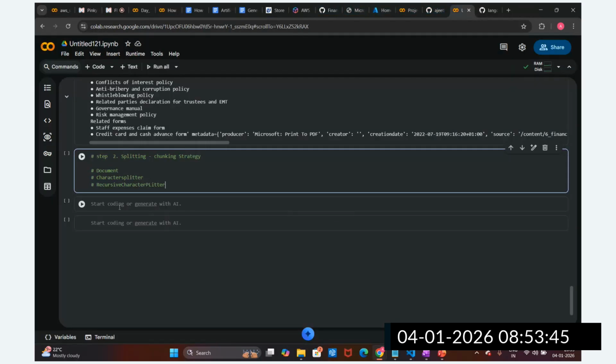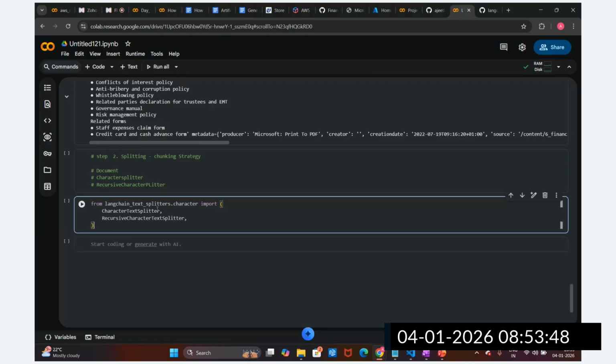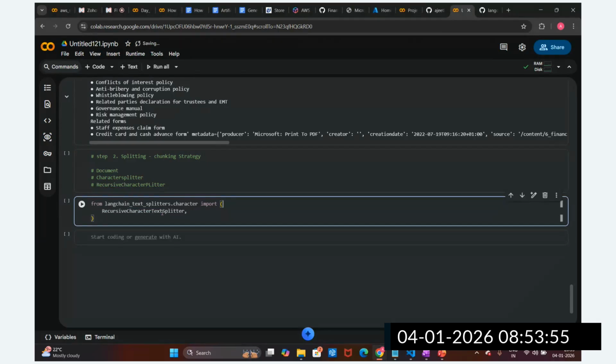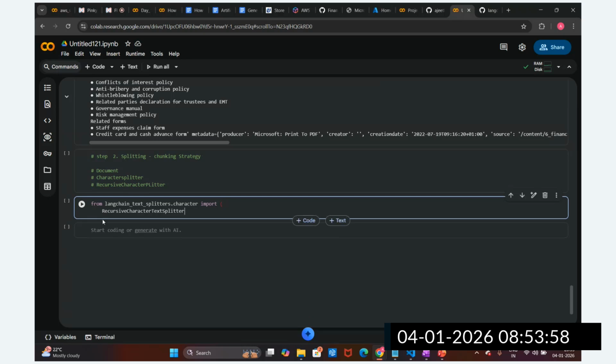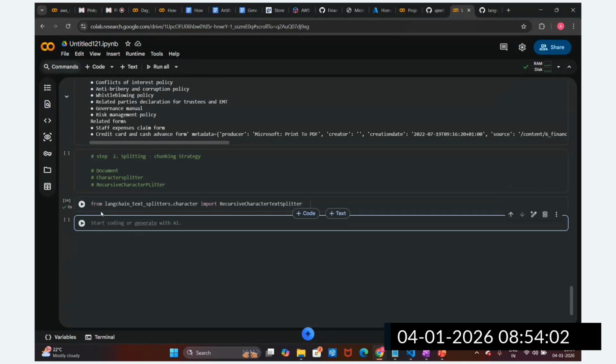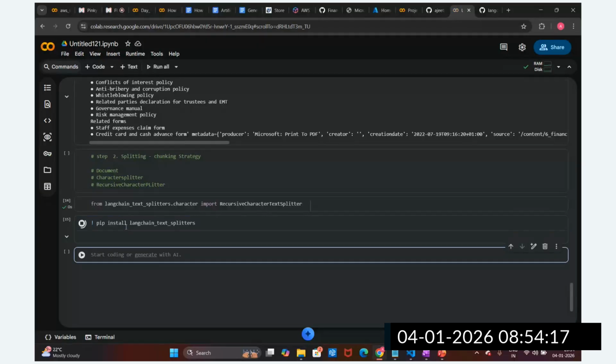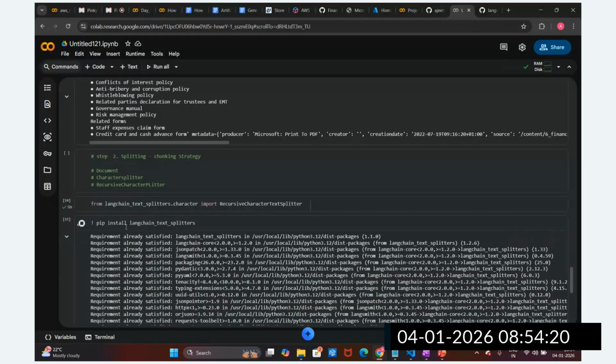This is how you can try with the character splitter and other types of splitter, guys. But as of now, I'm going to try only the recursive character splitter. Why am I going for this recursive character splitter? There is some logic behind it. I'm going to install this package: pip install langchain text splitter. We have to install this, right?